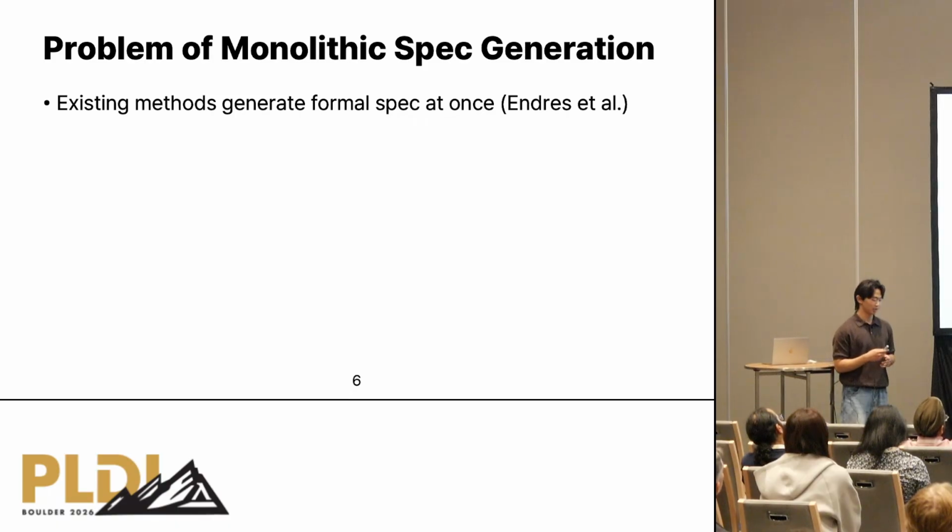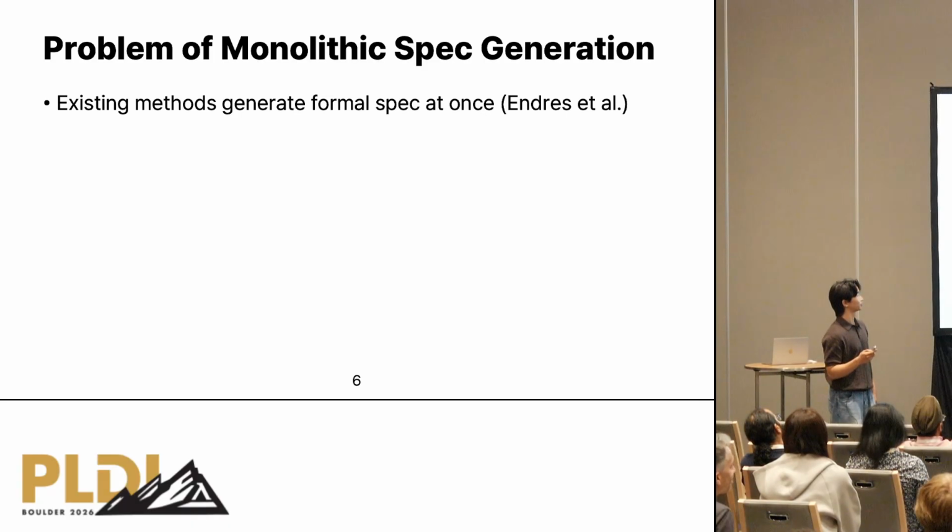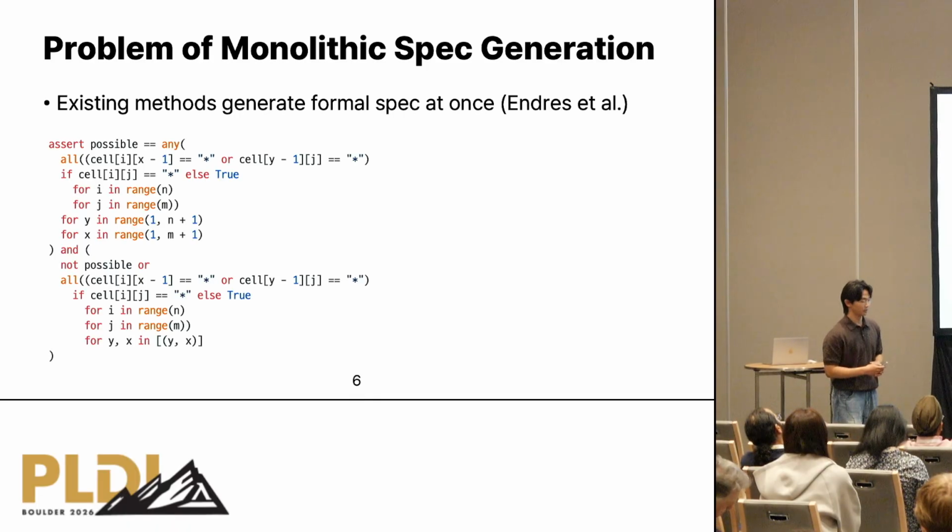Most of the existing methods generating formal specifications from natural language intent are monolithic. It means they generate the formal specification with a single interaction with the language model. This is an example from our baseline.